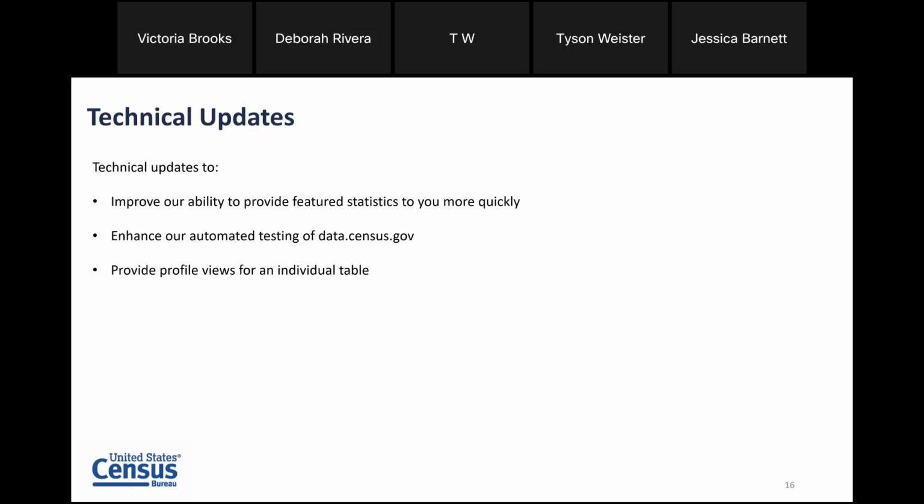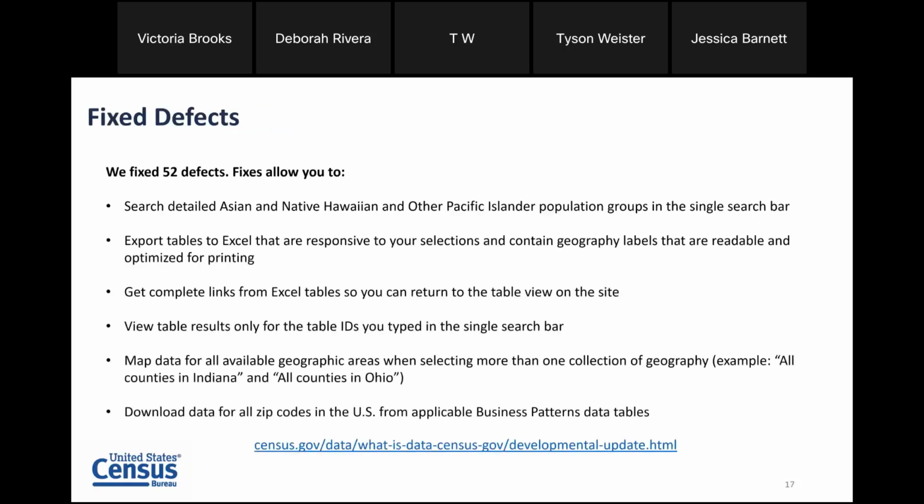And another update is to provide profile views for an individual table. So this isn't something that you'll want to see and interact with on the site today. It is something we're working towards in future releases, that we can give you more dynamic and flexible views of a table and also provide those views to you in a visual format instead of just static tables. So more to come on what that's going to look like for you as a user in future releases, but do know that we are working on improving the way that we display individual tables. And as always, we fix defects with each release.